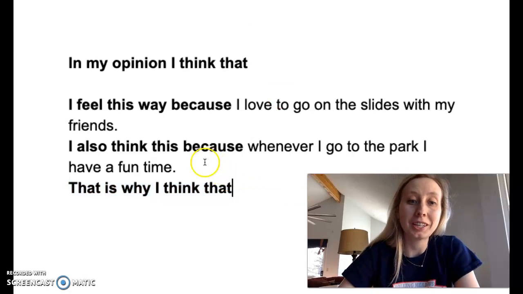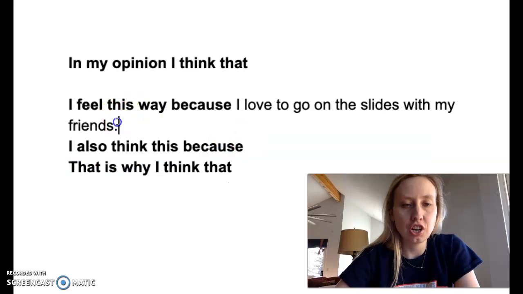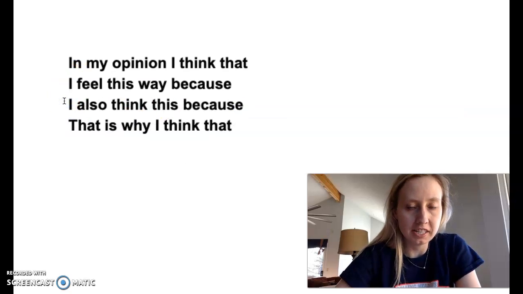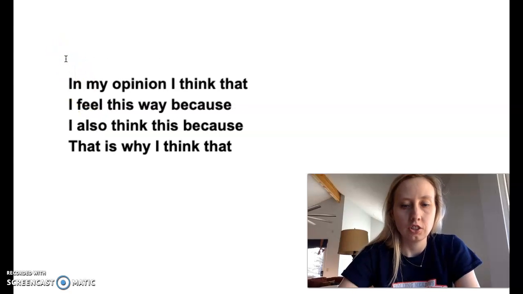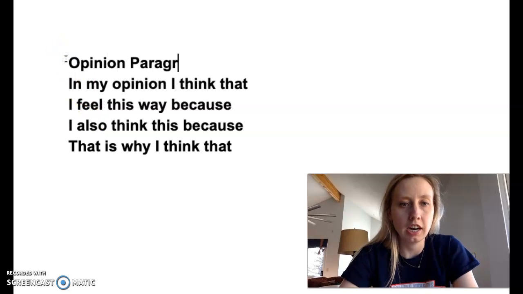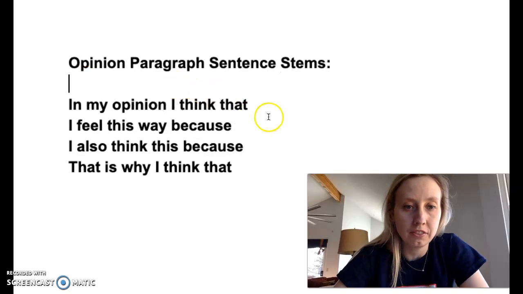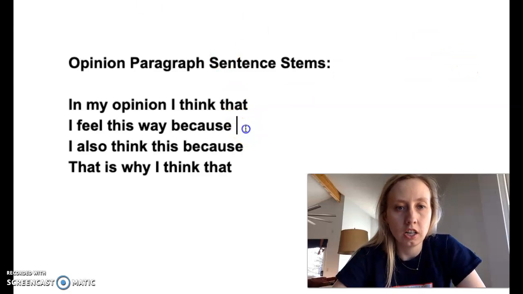I wish you were all here because then I'd be like, okay, what should we write about this time? So if I get rid of my reasons, this is my opinion paragraph with sentence stems. That means we're going to help you, but you have to fill in the rest. So I'm going to take it off bold on each of these because now we're going to write.